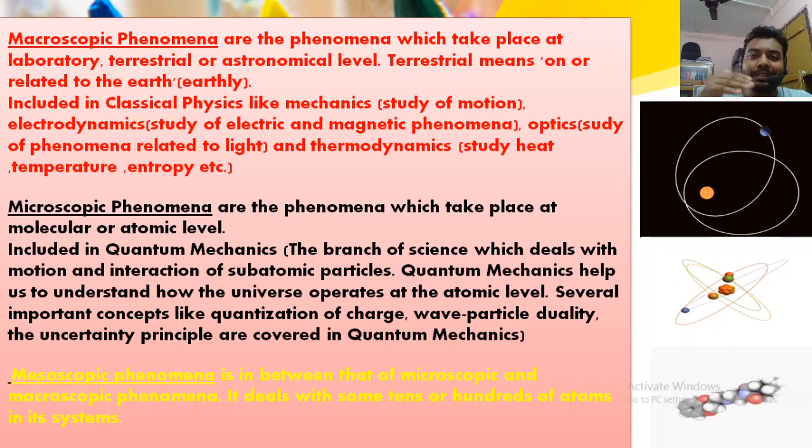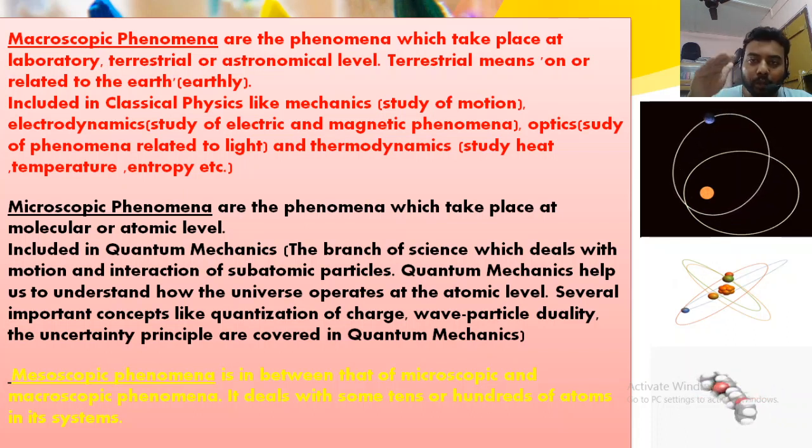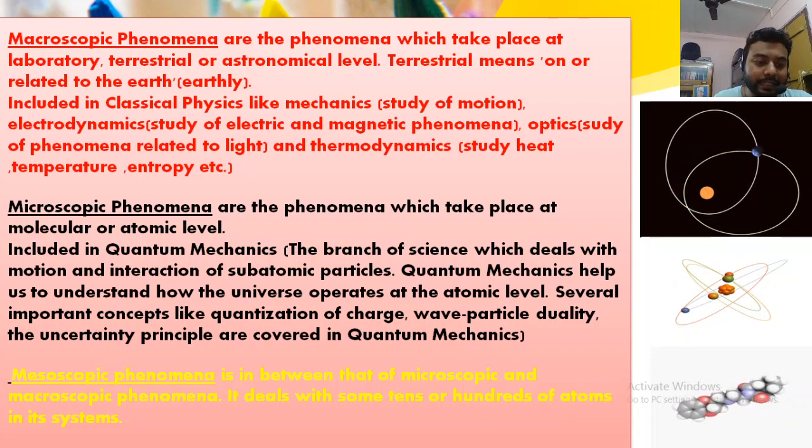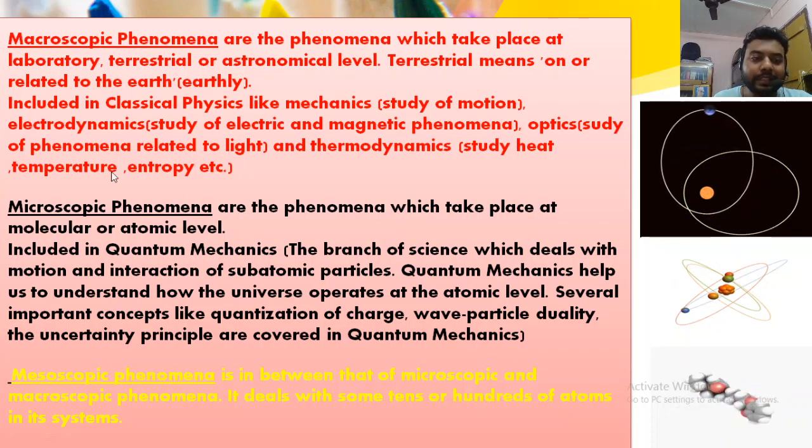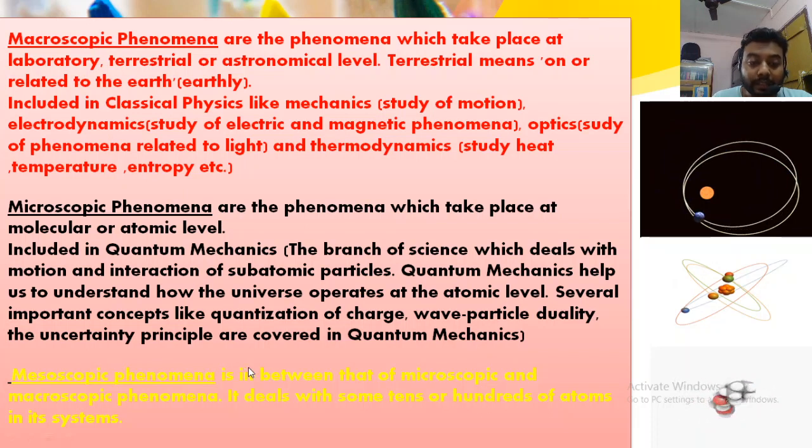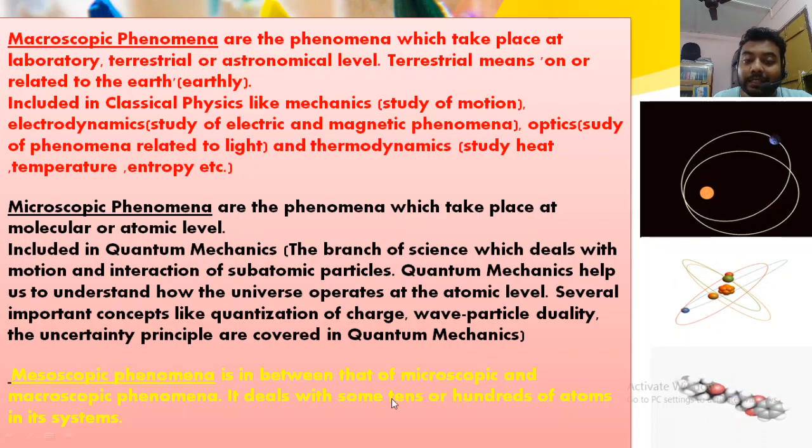But if you go to NCERT page number 3, at the bottom of the page, you will find another new branch, which is mesoscopic. Mesoscopic means in between macro and micro, neither large nor small. It deals with some tens or hundreds of atoms in the system.